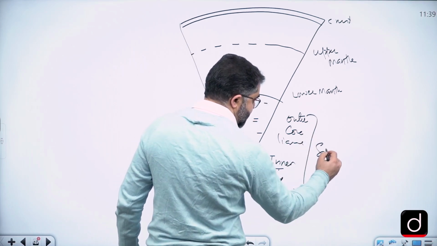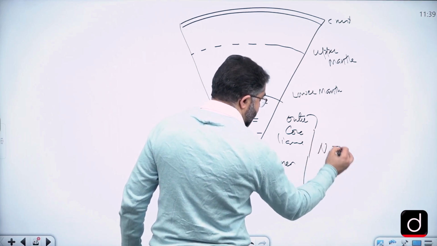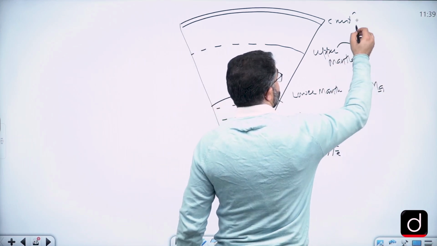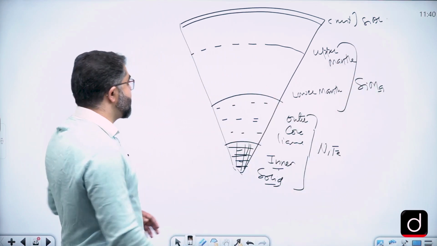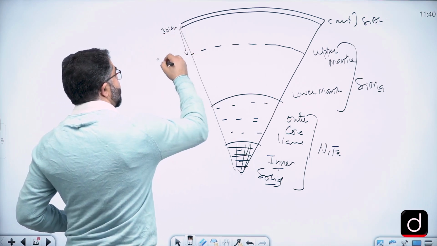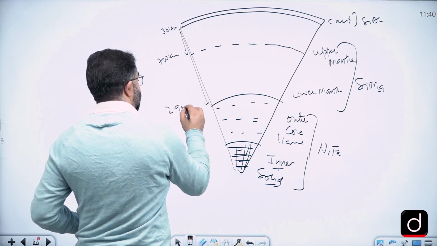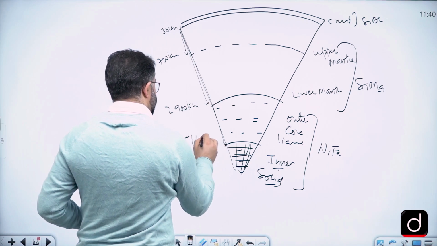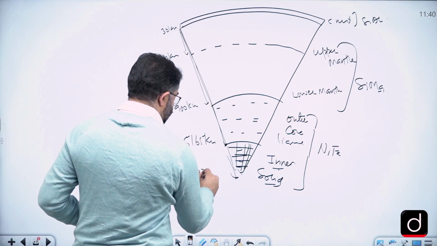The composition of the core is largely nickel and iron, whereas in the mantle the composition is slightly silica and magnesium, and the crust is mainly silica and aluminium. As for thickness, if you want to write it, the crust is 30 kilometers, upper mantle up to 700 kilometers, lower mantle up to 2900 kilometers, outer core up to 5150 kilometers, and the inner core up to 6371 kilometers.